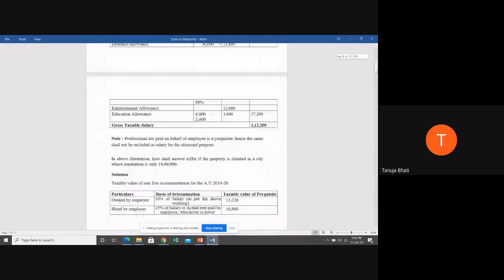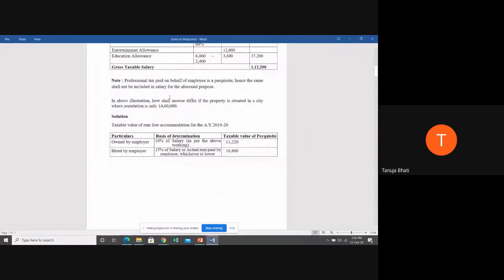Now suppose, just as an example, in the same problem the population of the city was 14 lakh 60,000, and you had to calculate the taxable value of perquisite if the employer is owning the accommodation or taking it on hire.